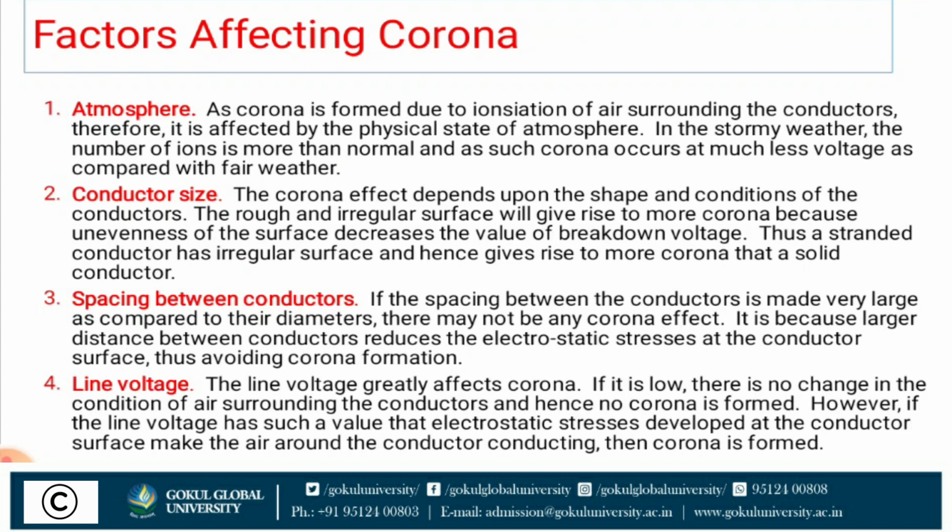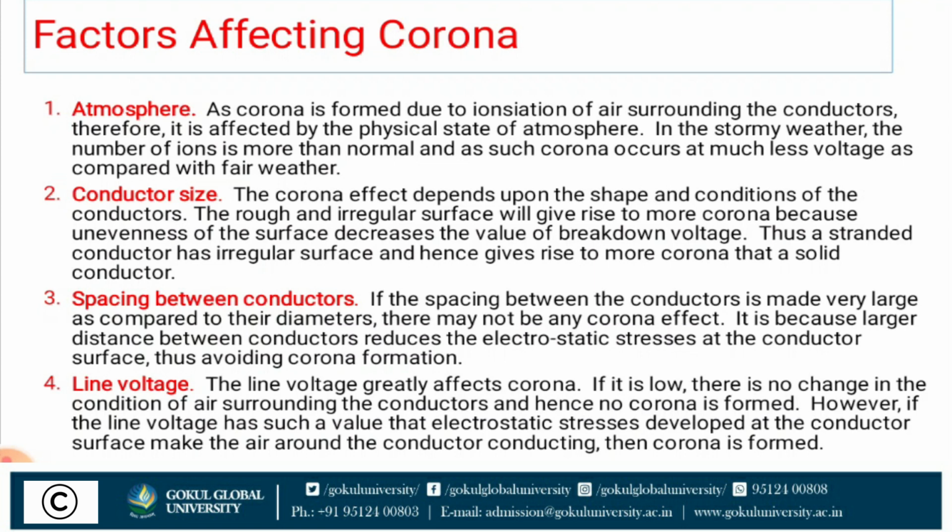Now, what are the factors affecting corona? Atmosphere, conductor size, spacing between conductors, and line voltage. The phenomenon of corona is affected by the physical state of the atmosphere as well as by the condition of the line.